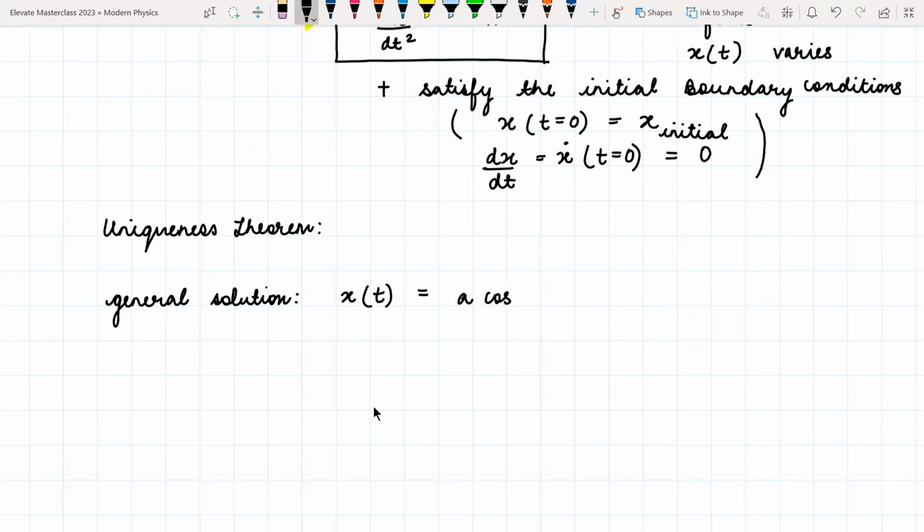Yes, that is true. So initial conditions are used to remove the arbitrary constants from the equation, right?